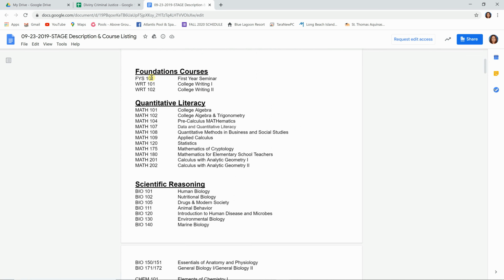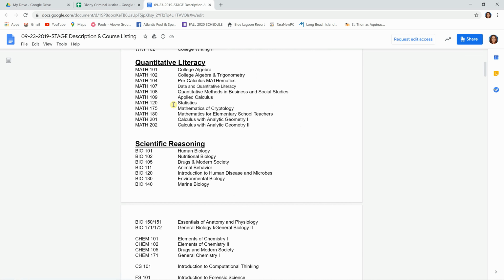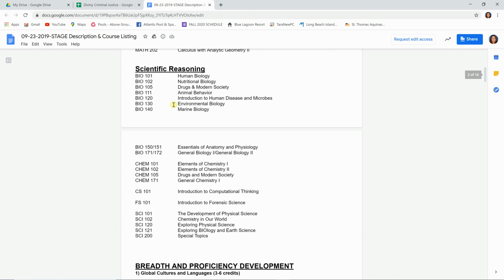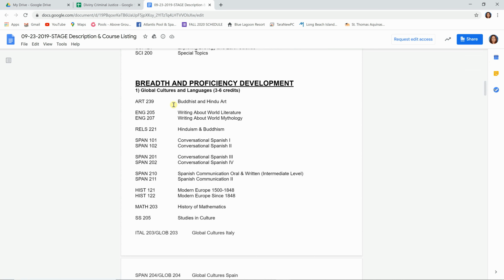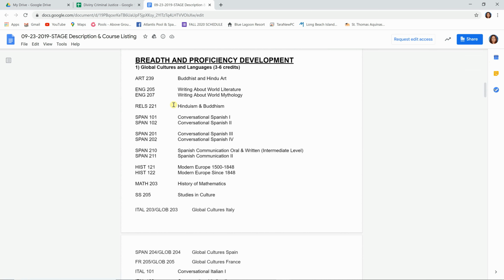These are the foundation courses that most freshman students would take in their first year. So your first year seminar, Writing 101, Writing 102. Then you have the courses for quantitative literacy. All the math courses would count towards that. And scientific reasoning. These are all the scientific reasoning courses that could satisfy that requirement. And then we have the Breadth and Proficiency Development courses.